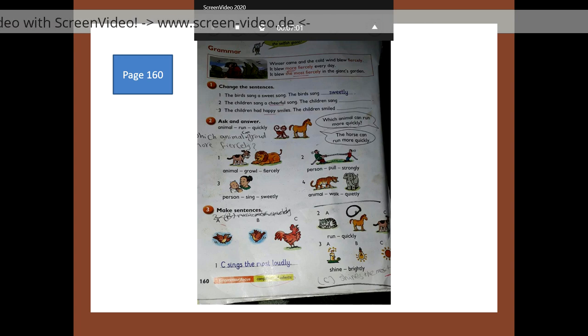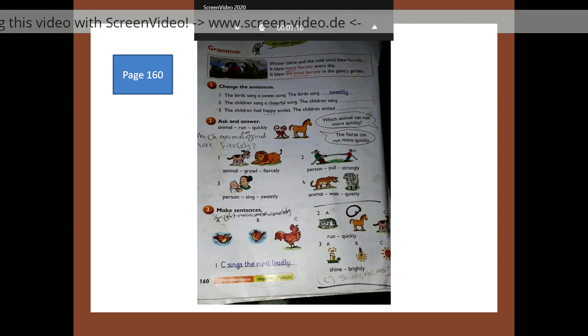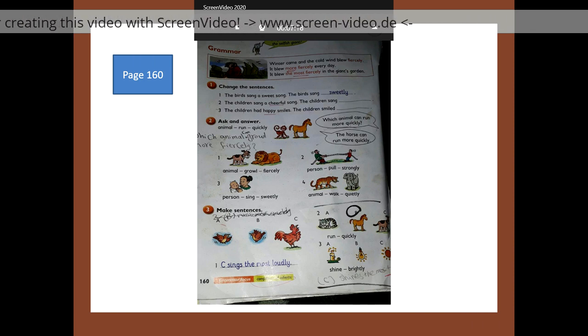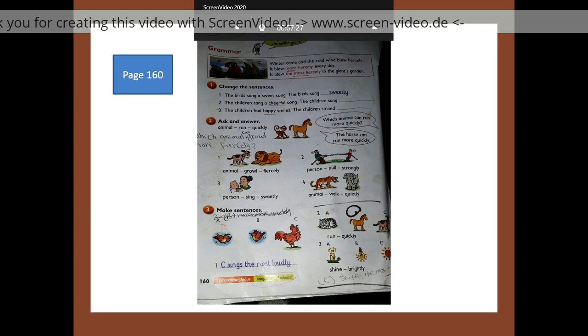Ask and answer. Animal, run quickly. Which animal can run more quickly? The answer will be the horse can run more quickly. Animal, growl fiercely. Growl is making a high, hard, rough sound. So it will be which animal can growl more fiercely. It will be the lion can growl more fiercely.